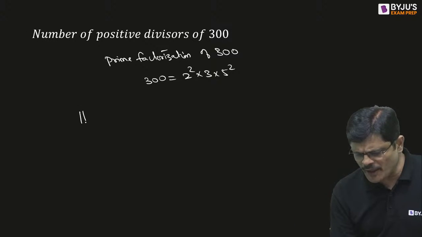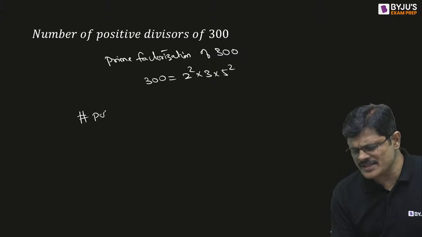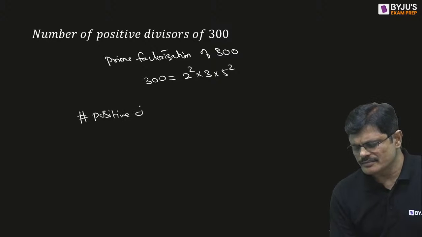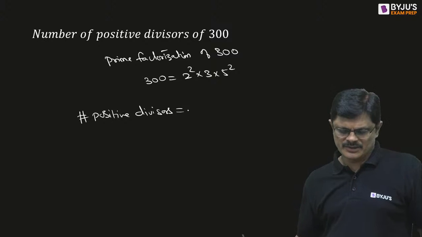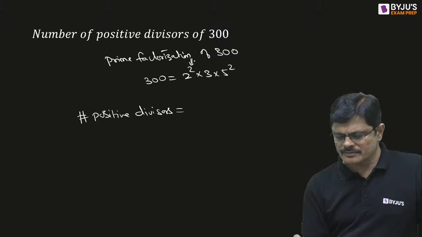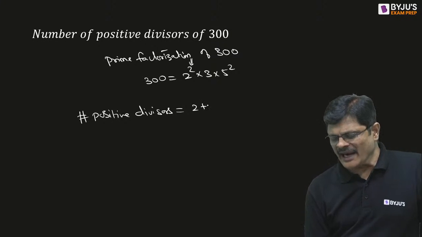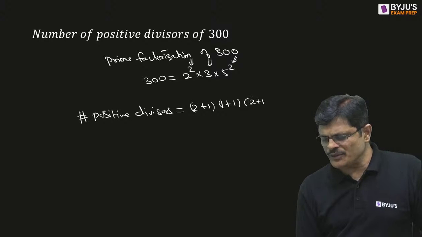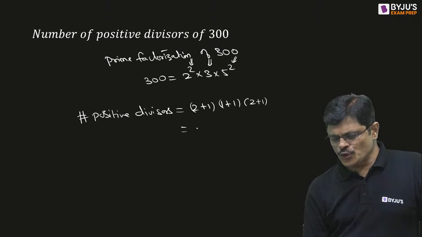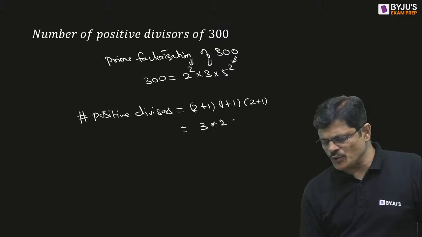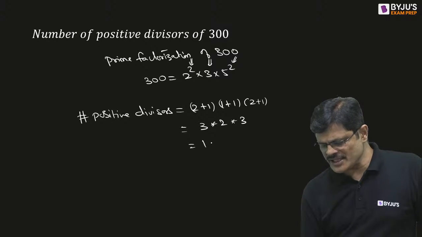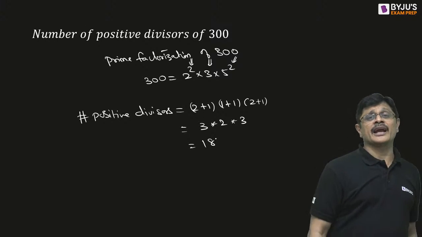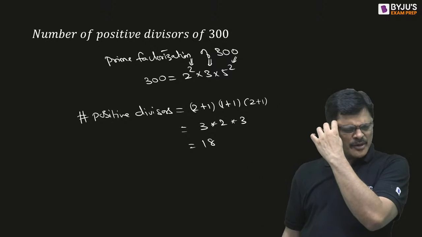When you want to find the number of positive divisors, you can happily do the following, sir. Each power you take and add 1 to it. So 2 plus 1 is 3. Multiply with 1 plus 1, 2. Multiply with 2 plus 1, that is 3, which is nothing but 18. There are 18 positive divisors, my dear friends.